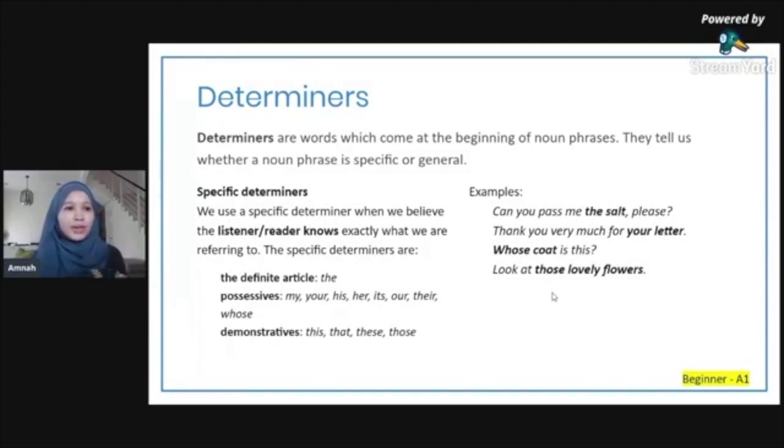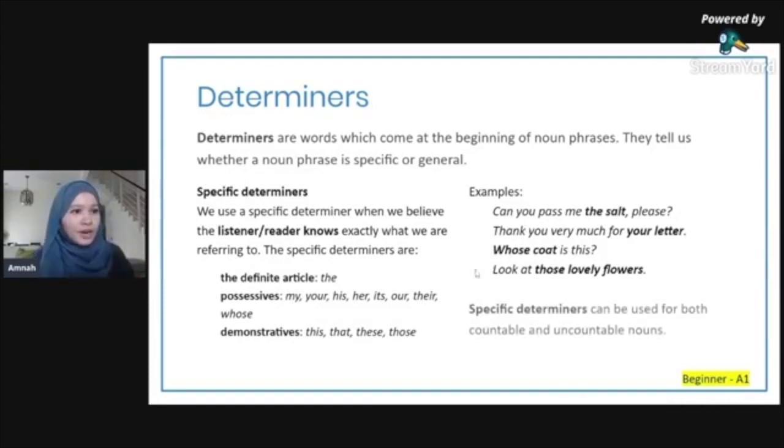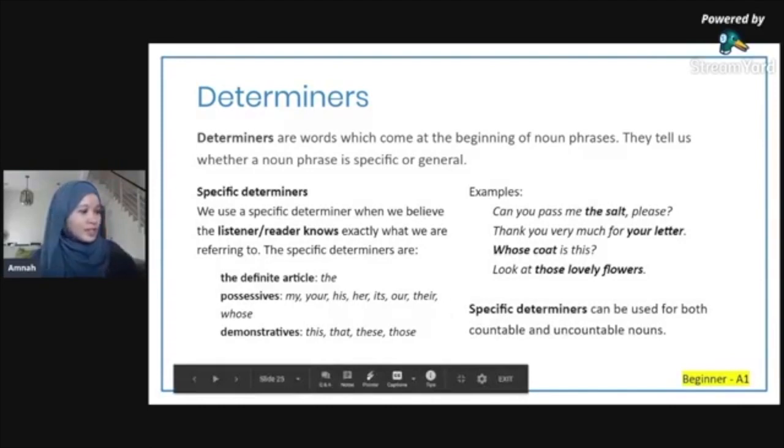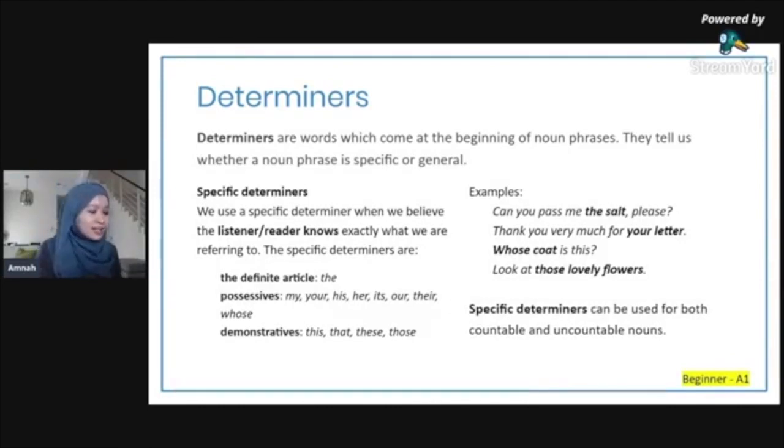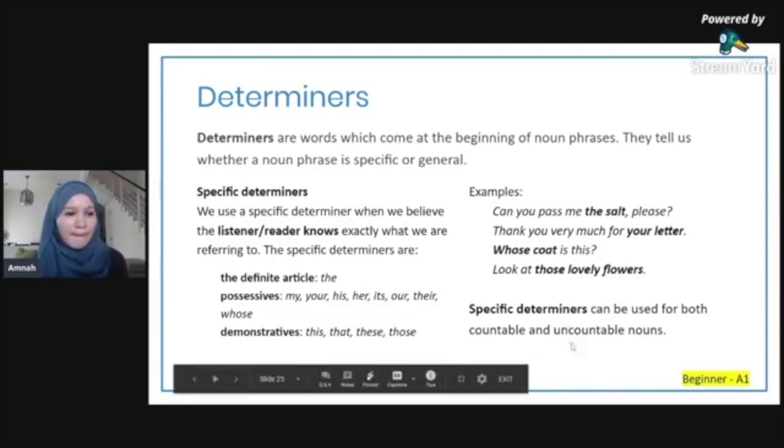And look at those lovely flowers. So when I say look at those lovely flowers, I'm expecting the listener to know which flowers I'm talking about. Okay, I hope that's clear. Right, so specific determiners can be used for both countable and uncountable nouns, right? Take note of that. You can use these specific determiners for both countable and uncountable nouns.